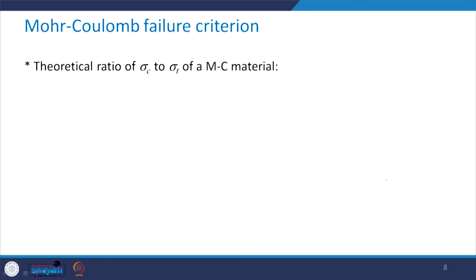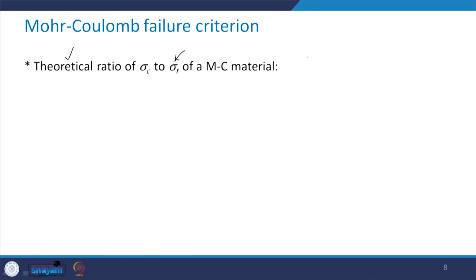Now what is going to be the theoretical ratio of sigma c to sigma t? Why am I saying theoretical ratio? Because this sigma t is what we are getting from a theoretical uniaxial tensile strength test.